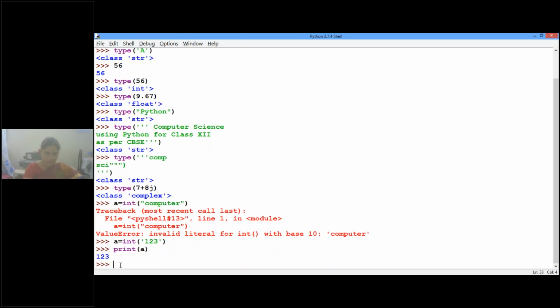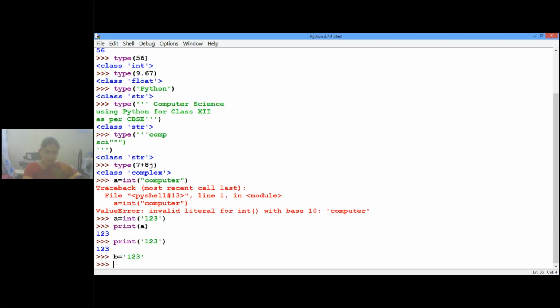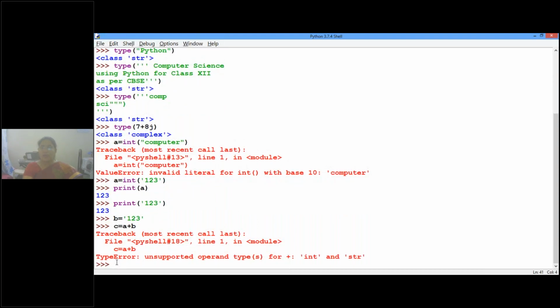If you print '123' directly, it looks similar, but when you are doing operations, this 1, 2, 3 is a string when it is enclosed within inverted commas. For example, I'll give another value, b equal to '123'. Now if I perform an arithmetic operation, a plus b, what happened?